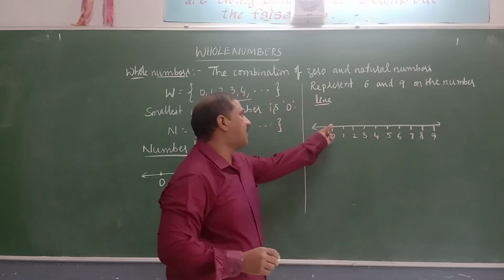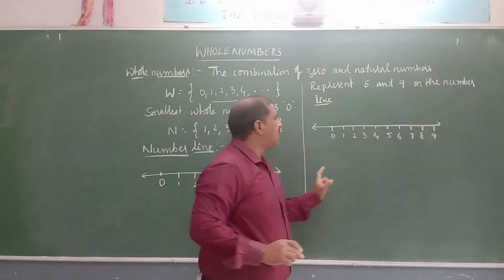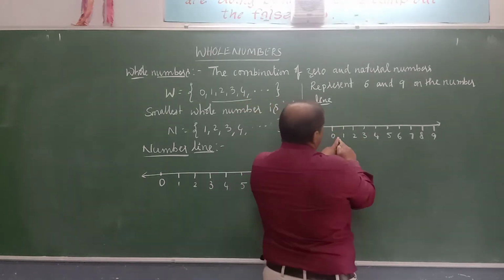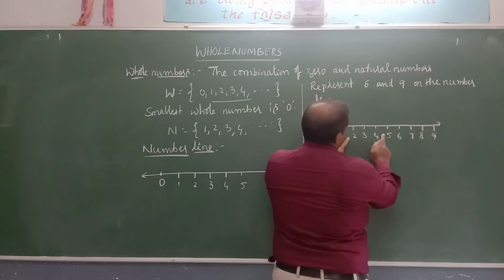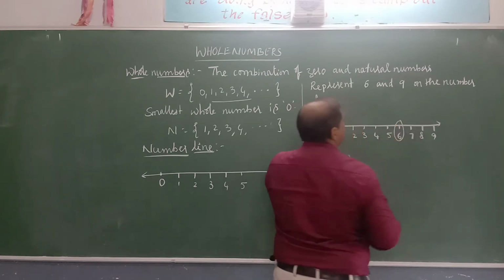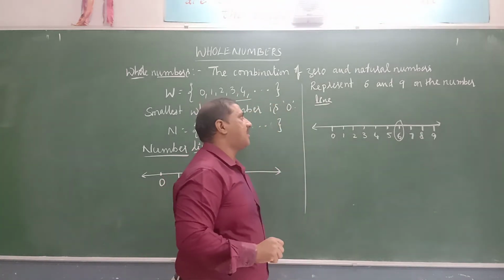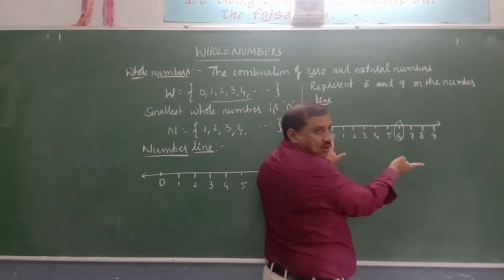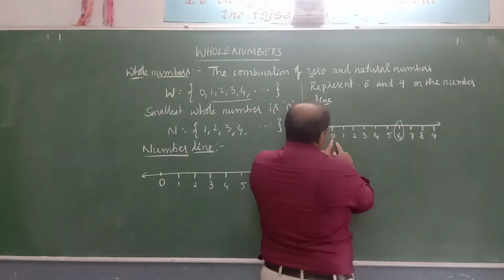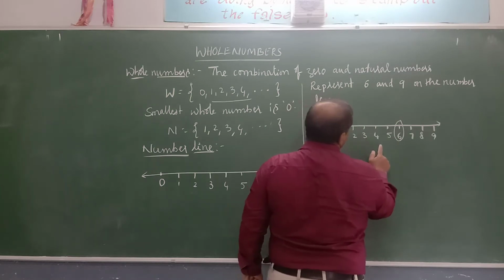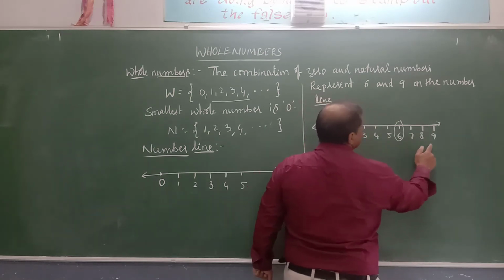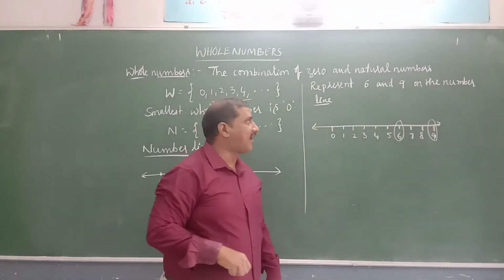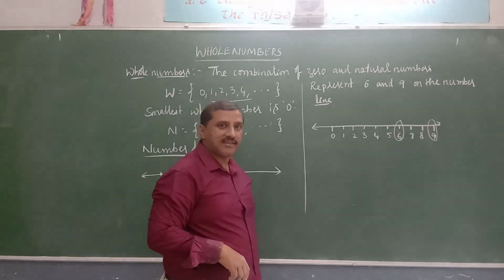So 6 is on the right side of 0, that is, 6 units from 0: 1, 2, 3, 4, 5, 6. This will represent the number 6 on the number line. How to represent 9 on the number line? 9 units from 0: 1, 2, 3, 4, 5, 6, 7, 8 and 9. So this gives us 9 on the number line. We can represent numbers like this on the number line.